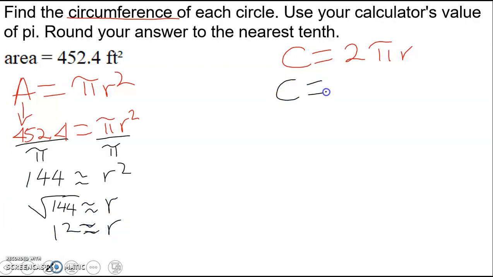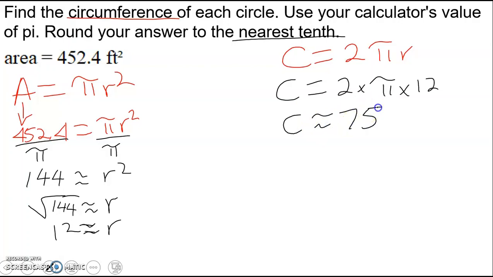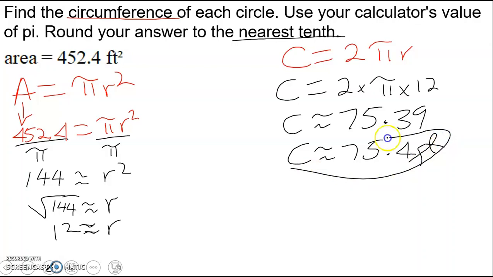So now to find the circumference, that's 2 times pi times the radius, which is 12. We are asked to round to the nearest tenth. So we can go ahead and multiply everything: 2 times 12 times pi. And circumference is going to be about 75.39. Since we are rounding to the nearest tenth, it's going to be 75.4 then, and it's in feet. It's one dimension, so there's no square in it.